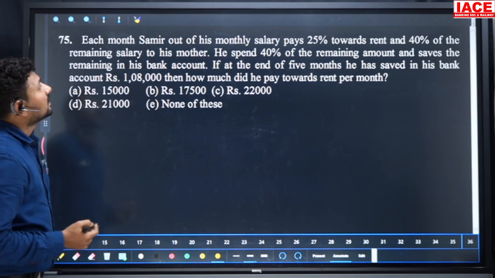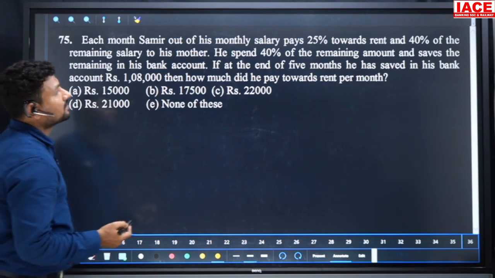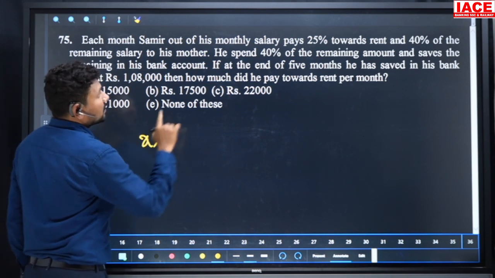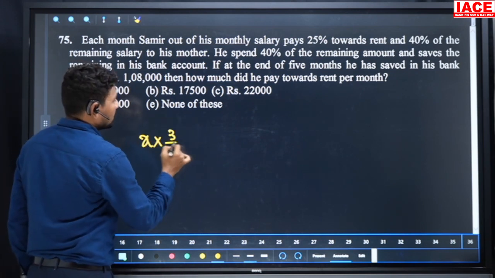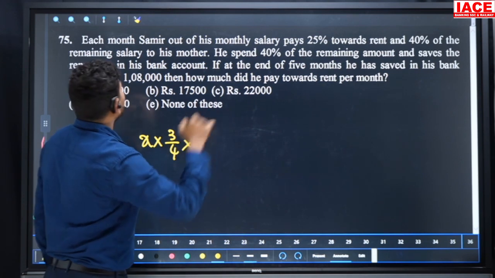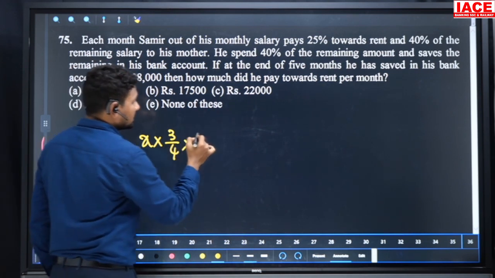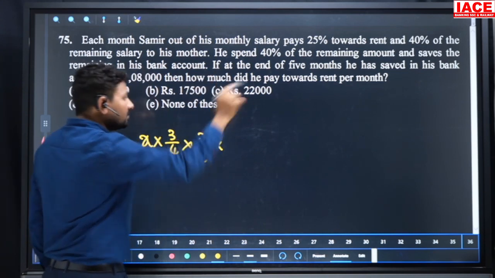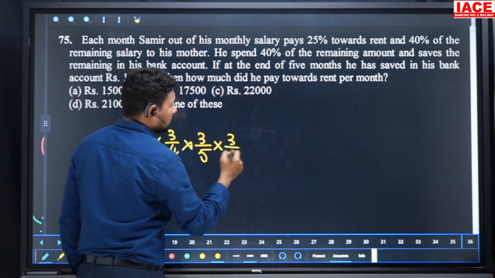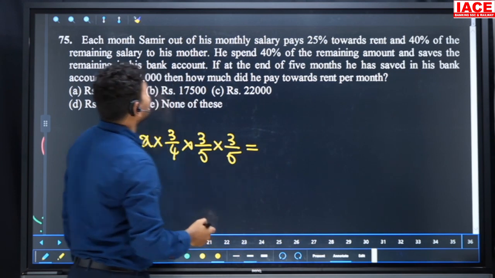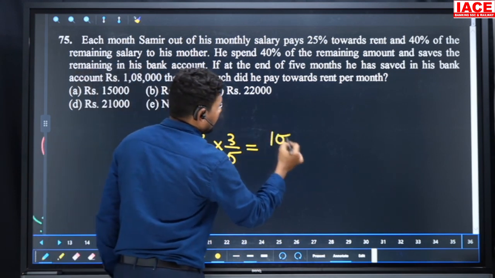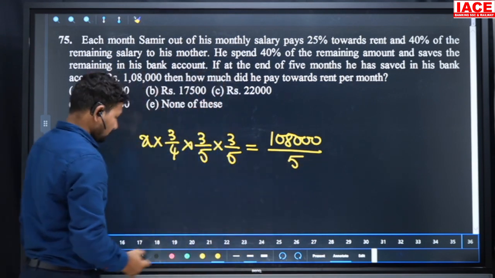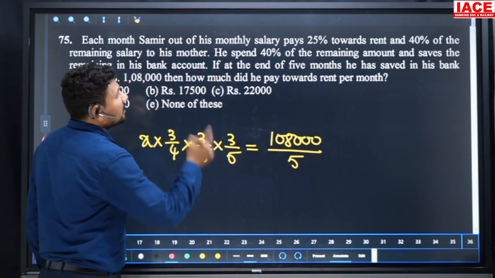Each month, Samir pays 25% of his monthly salary towards rent. So his salary is X. 25% gone means the remaining is 3 by 4. Next, 40% gone means 60% remains, that is 3 by 5. And next he spent 40% again, so it is again 3 by 5. Finally he saves 1 lakh 8,000. The 8,000 belongs to how many months? 5 months. Then we are going to cancel, but we need only the rent.